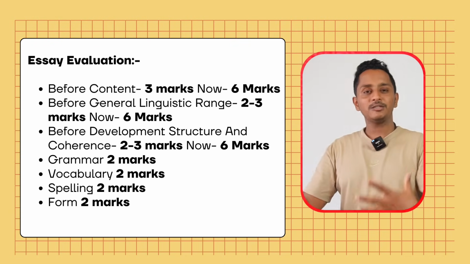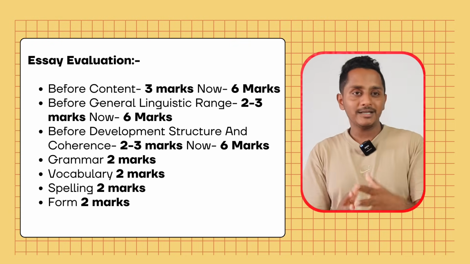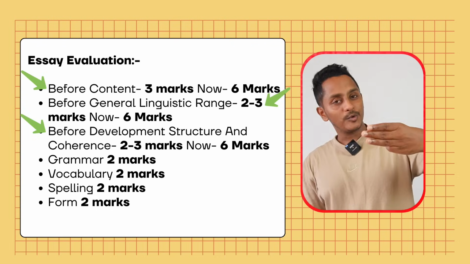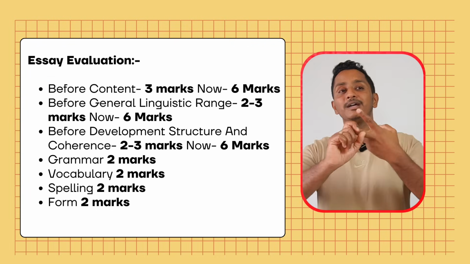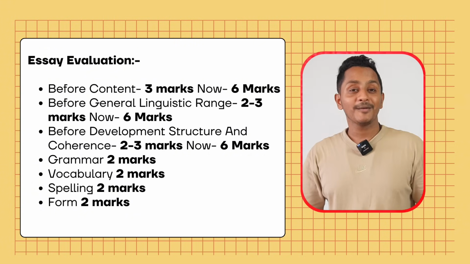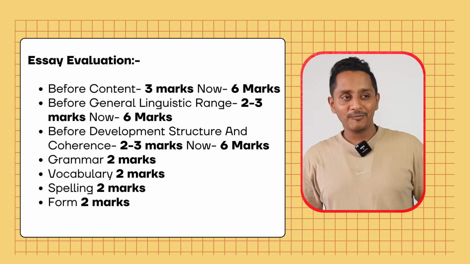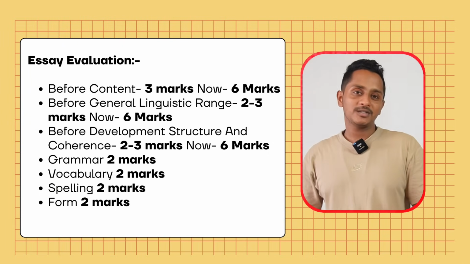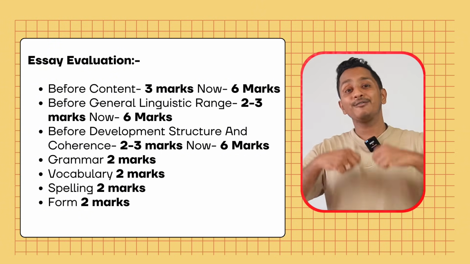Now what has changed basically in the evaluation criteria? It's the content, general linguistic range, and development structure and coherence. What is this general linguistic range? It is about with what variety you write in English. If you can write simple sentences, can you write compound, complex, different sentence structures? Could be anything showing variety.